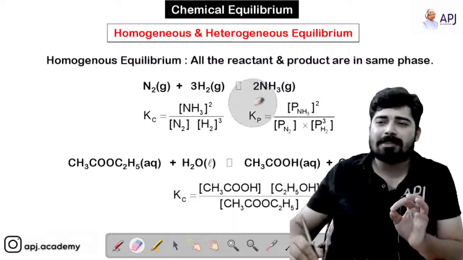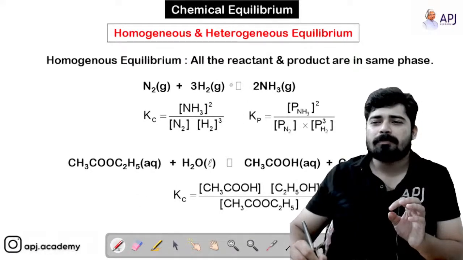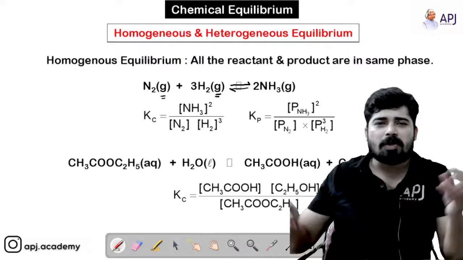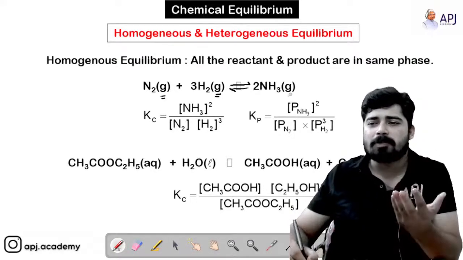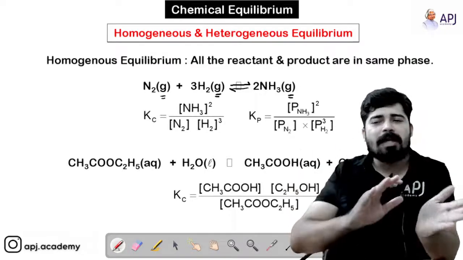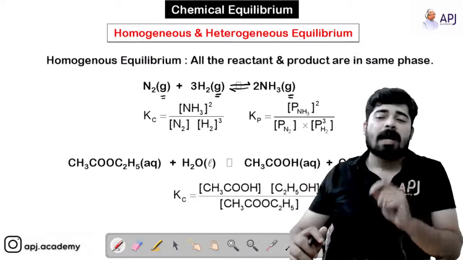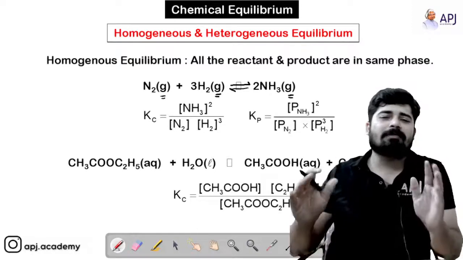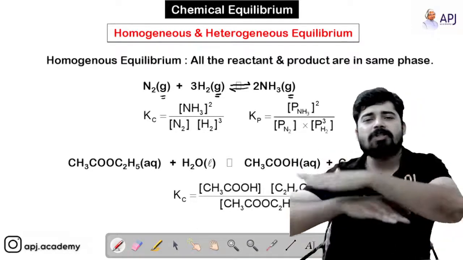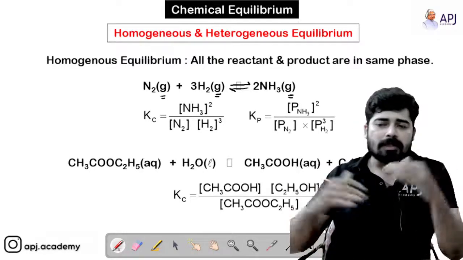For example, this is the Haber's process reaction, where the reaction is in equilibrium. Nitrogen gas reacts with hydrogen gas and produces ammonia gas, and ammonia molecules collide together and form nitrogen and hydrogen. These reactions are reversible in nature, and every reversible reaction reaches a stable point which we call equilibrium.